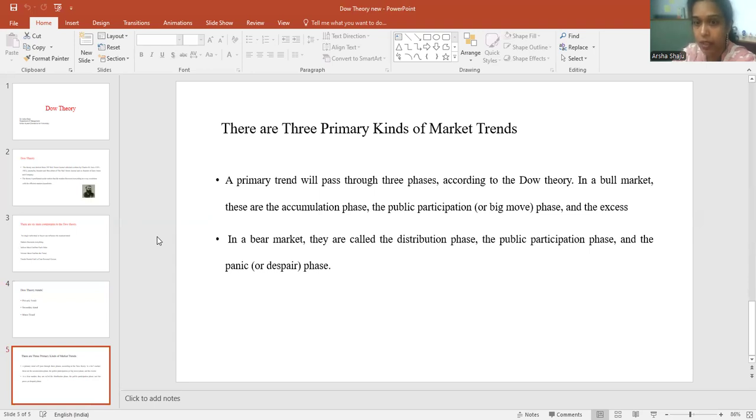Next is the public participation phase, where more people are purchasing, and the excess phase, where everyone is purchasing. In the bearish trend, there is a distribution phase where smart investors are selling, next is the public participation phase where more people are selling, and the panic phase where everyone is selling their shares. So these are the 3 primary kinds of market trends.